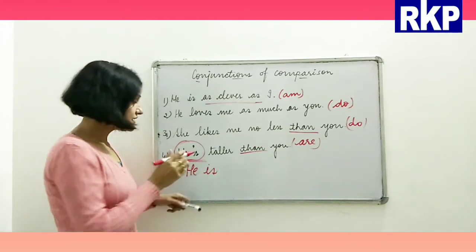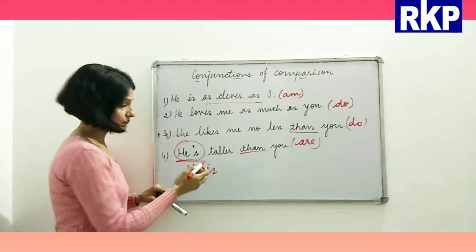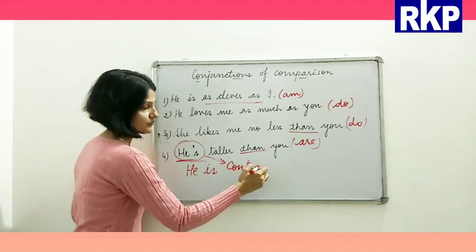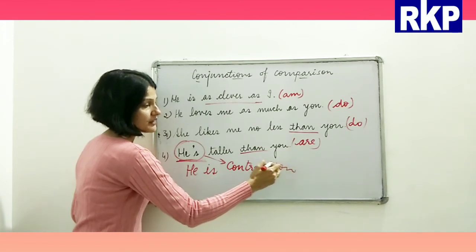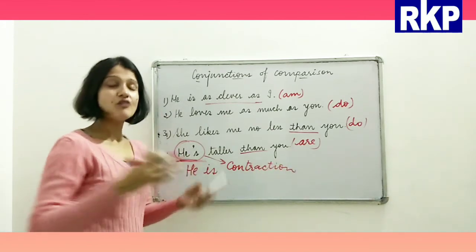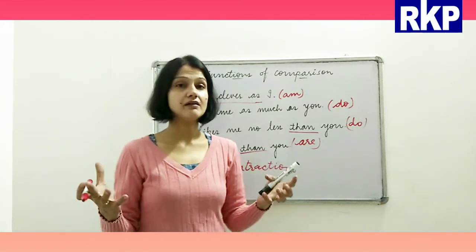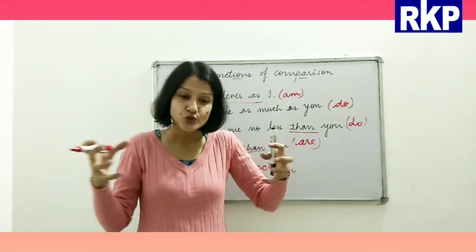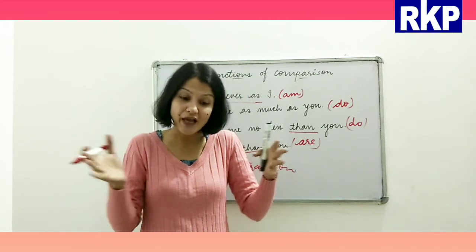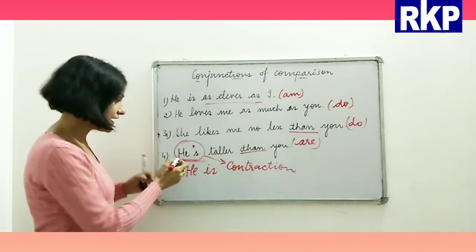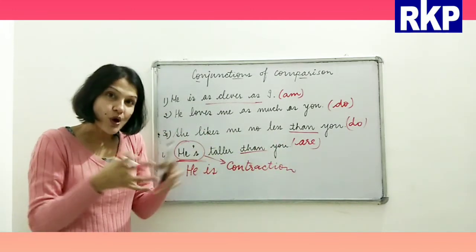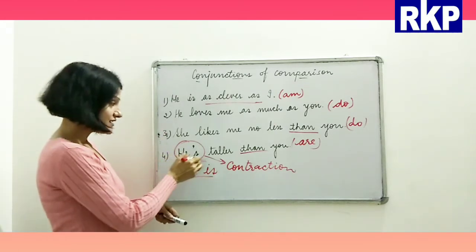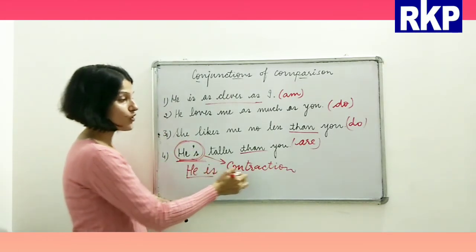Because see, there is a simple thing. This is called contraction. Basically, what is the root word here? That is contract. Contract means to shrink, to become smaller. So if you see here, this is a smaller form of he is. That is why such things are called contraction.